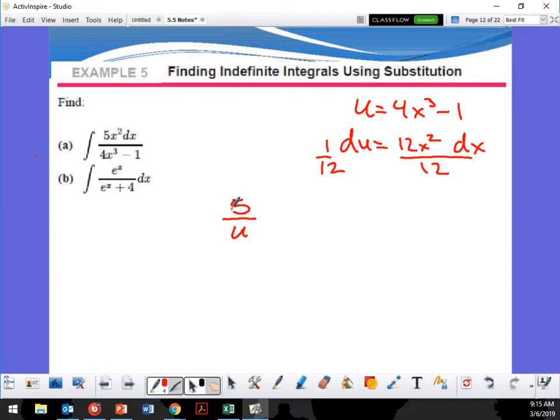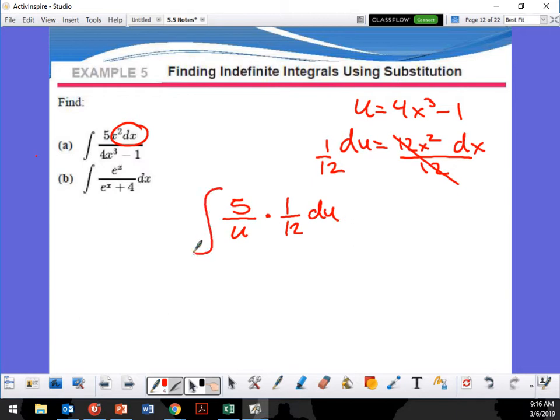And then when I do this, I'm replacing the x squared dx with 1 over 12 du. Yes? I don't get the 5 over u.